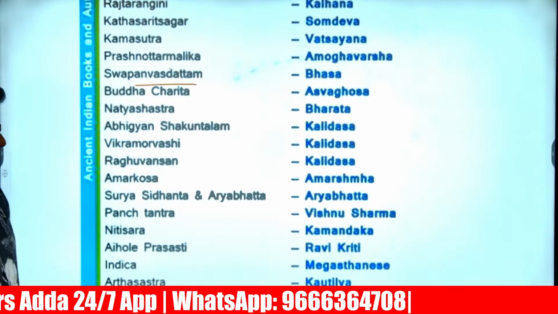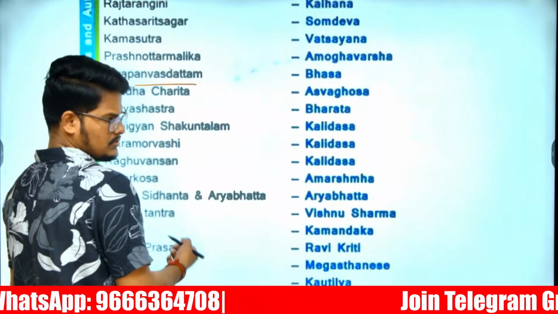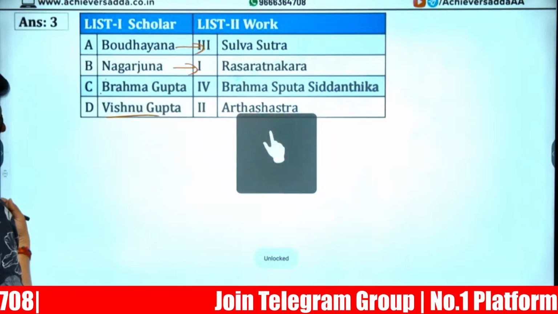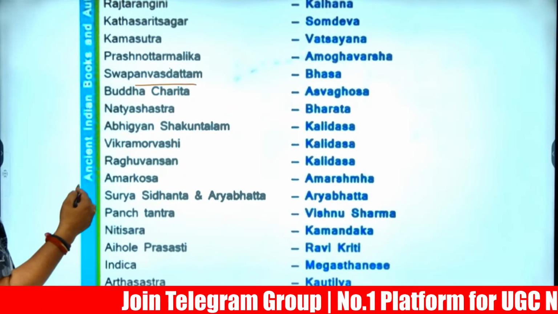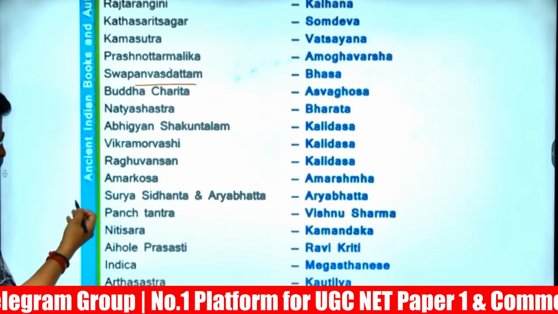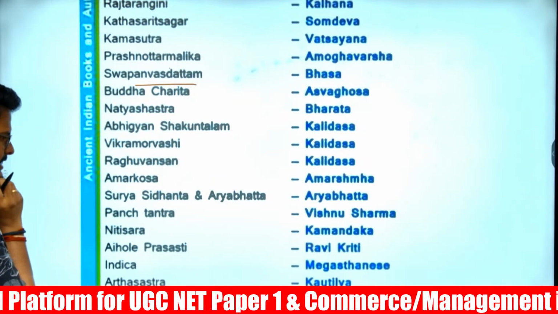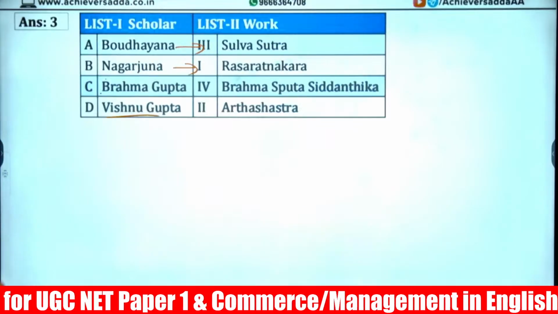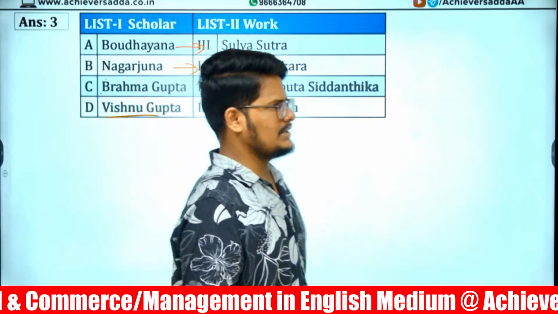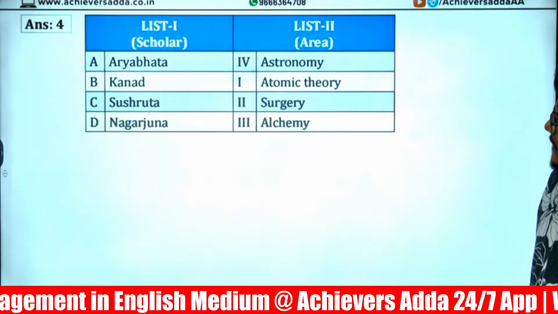Next, Amarasimha, Amarakosha. Aryabhatta, Surya Siddhanta. Aryabhatta is also related to this; just now we got one question on Aryabhatta, astronomy related. Panchatantra, Vishnu Sharma. Kamandaka, Nitisara. Kavi Kirti, Prashasti. Megasthenes, Indica. Kautilya, Arthashastra. Vishnugupta is also related to Arthashastra. And today there is one question related to... whether I have added that question or not, I am not sure.